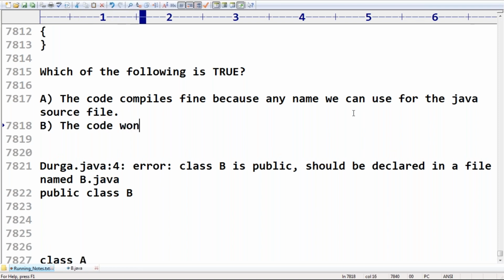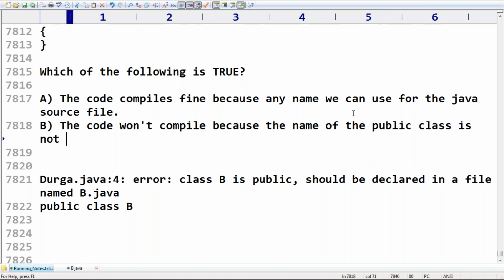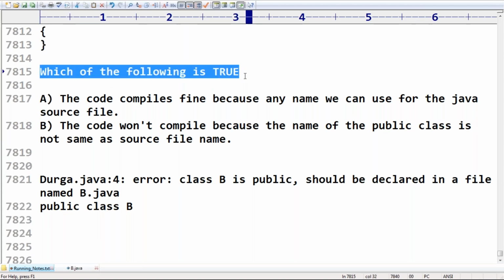Next, the code won't compile because the name of the public class is not the same as the source file name. What is the answer we are going to get? Which of the following are true? Only S1, or only S2, or neither S1 nor S2, something like that.